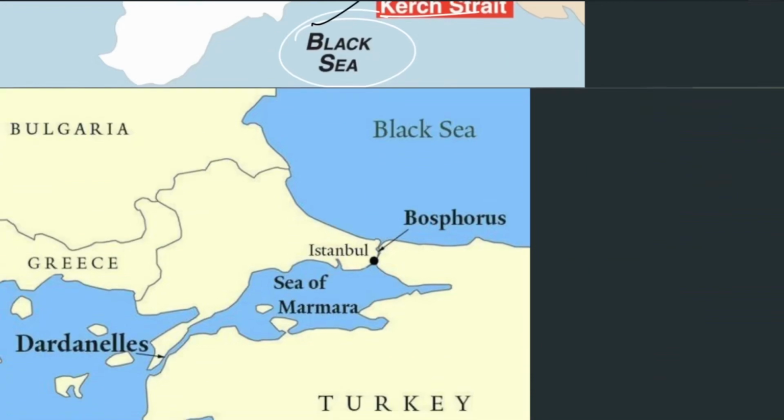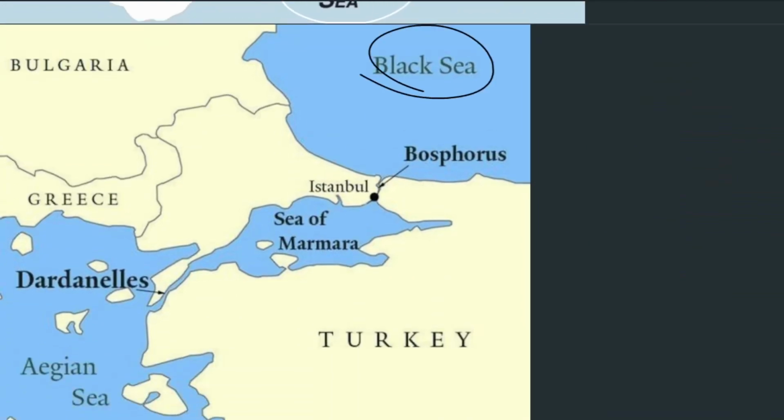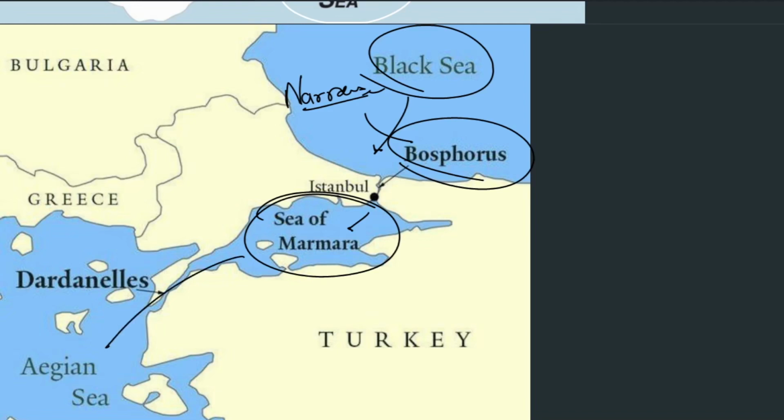Let's come forward and see, southwest of the Black Sea, the Sea of Marmara, where we have the Bosphorus Strait. The narrowest strait is here. And from the Sea of Marmara, if we go towards the Aegean Sea, which is located near Greece, then we see the Strait of Dardanelles. Very important. You can see the territory of Greece here, and Turkey here. This is Asia, and this is Europe. So which two straits are making a connection here? The Strait of Dardanelles and the Strait of Bosphorus.